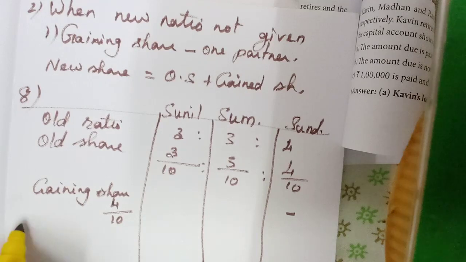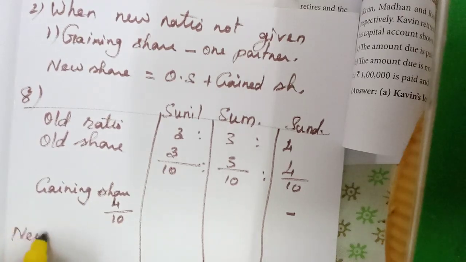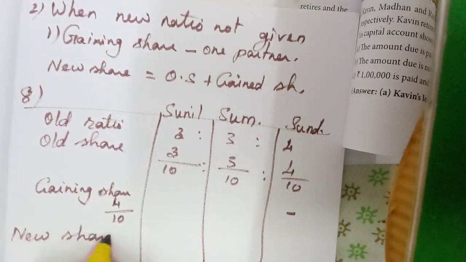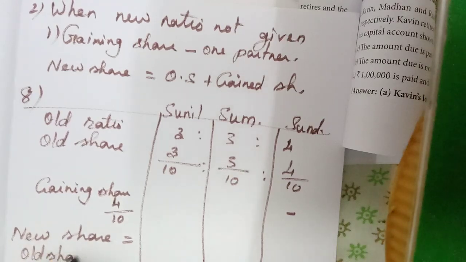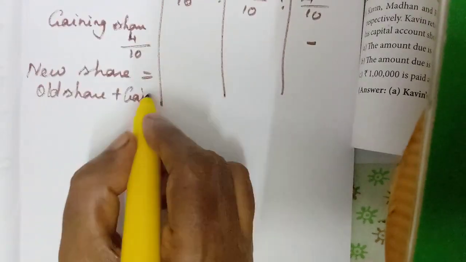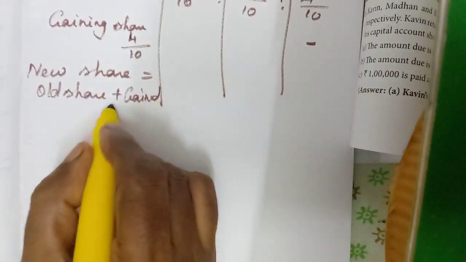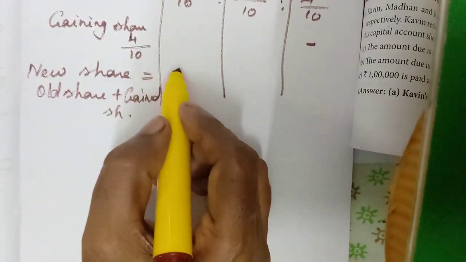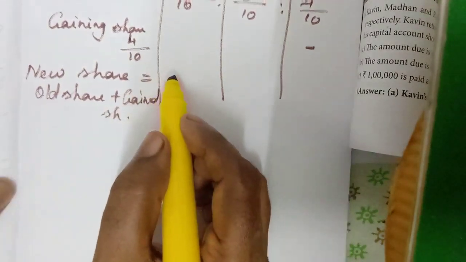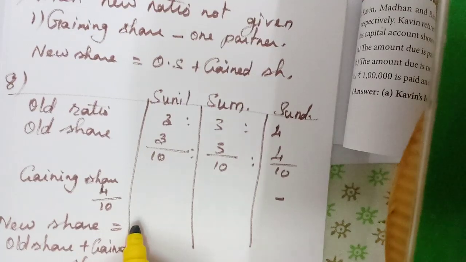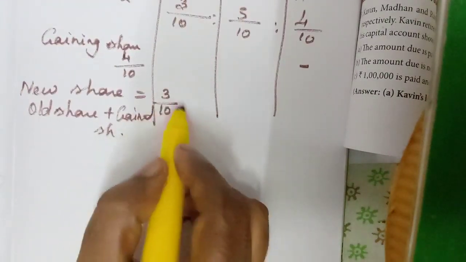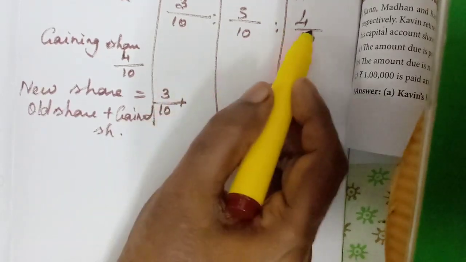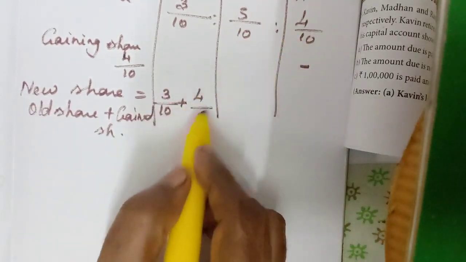Now we will calculate the new share. What is the formula? New share is equal to old share plus gained share. So for Sunil, who is taking everything, 3/10 plus Sundari's share 4/10.